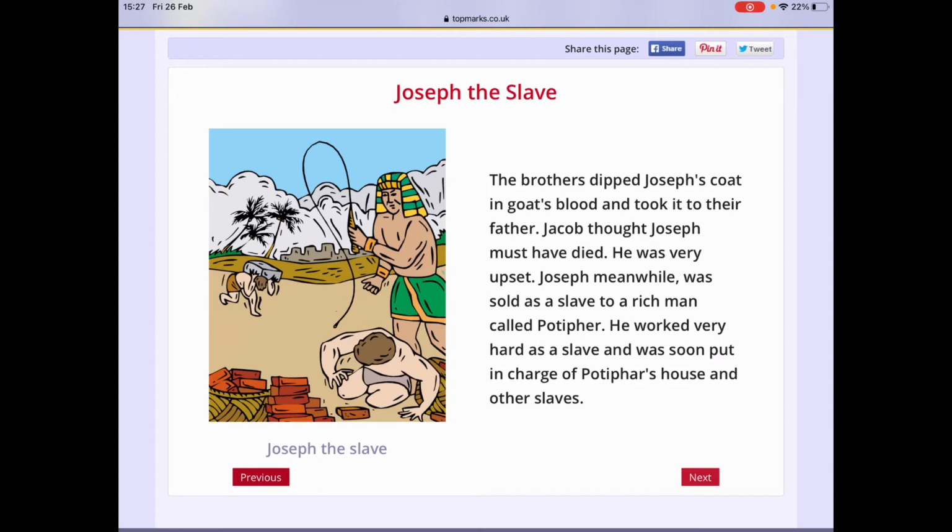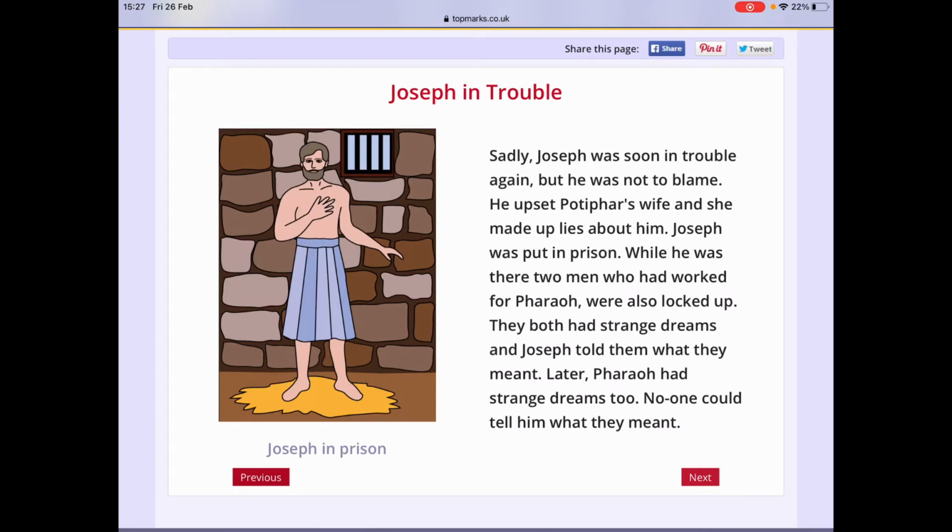He was very upset. Joseph, meanwhile, was sold as a slave to a rich man called Potiphar. He worked very hard as a slave and was soon put in charge of Potiphar's house and other slaves. Sadly, Joseph was soon in trouble again, but he was not to blame. He upset Potiphar's wife and she made up lies about him. Joseph was put in prison.